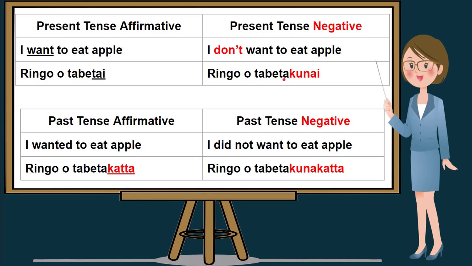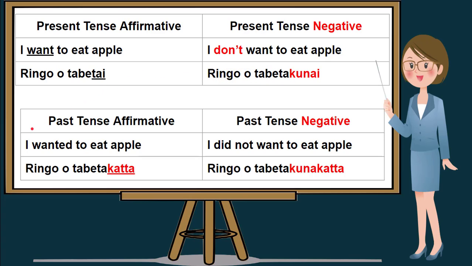Take note that from the affirmative sentence which is tabetai, in negative sentence we dropped the i in the affirmative and we added kunai to make the sentence negative. Don't want to eat is tabetakunai. So if you translate I don't want to eat apple in Nihongo, it will be ringo o tabetakunai. I'll repeat, I don't want to eat apple is ringo o tabetakunai.